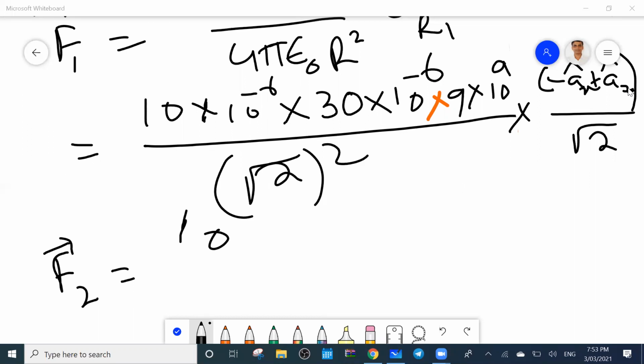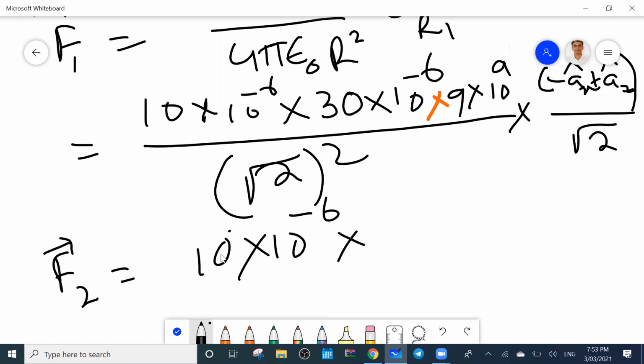What is the value you are getting? For F2, 10 into 10 to the power minus 6, same charges, into same 30, into that constant also same.